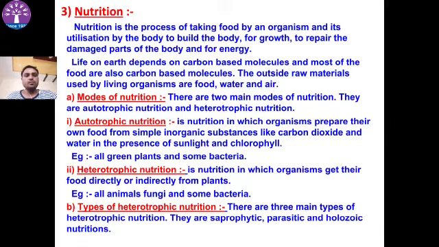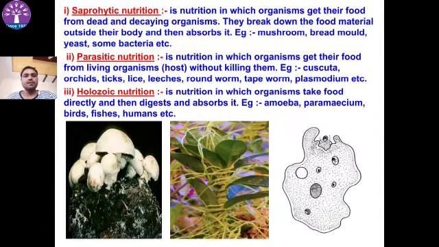The organism which is able to prepare its own food is called an autotroph. Example: all green plants and some bacteria. Heterotrophic mode of nutrition is one in which organisms get their food directly or indirectly from plants. They are unable to synthesize their food, so they are heterotrophic. Example: all animals including human beings, fungus and some bacteria. Types of heterotrophic nutrition: saprophytic, parasitic and holozoic.